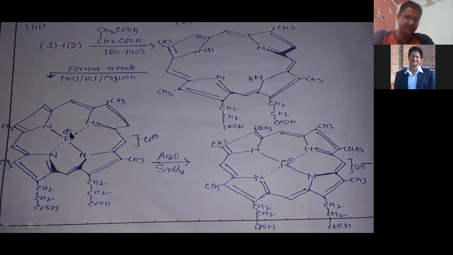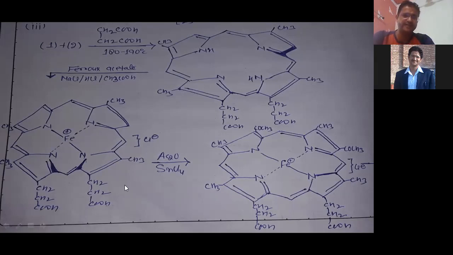Here Fe is in the 3+ oxidation state, because there is 1 bond, 2 bond, and 1 plus charge. It means 1, 2, 3, right? And here plus charge, right? 3 plus charge, and here 1 minus charge, right? So Fe is in the 3+ oxidation state.